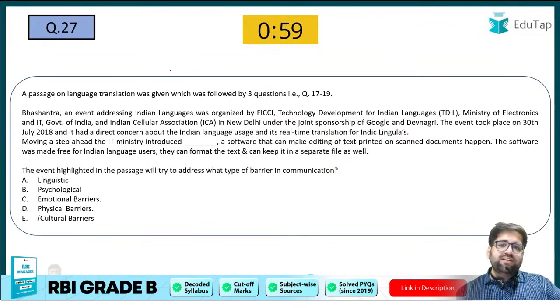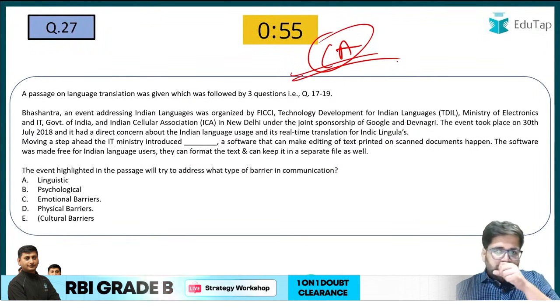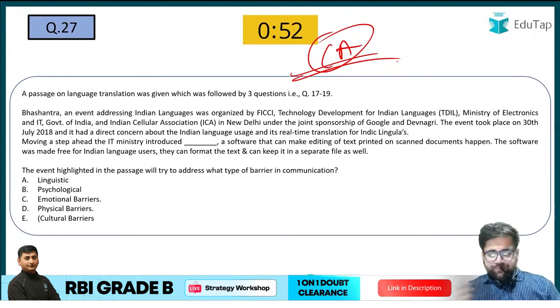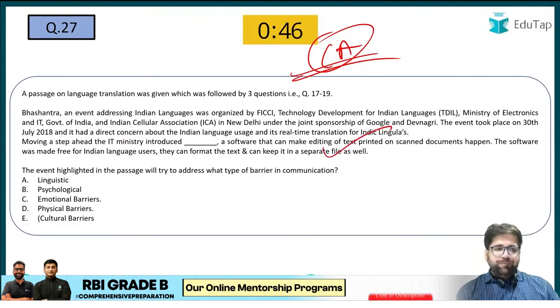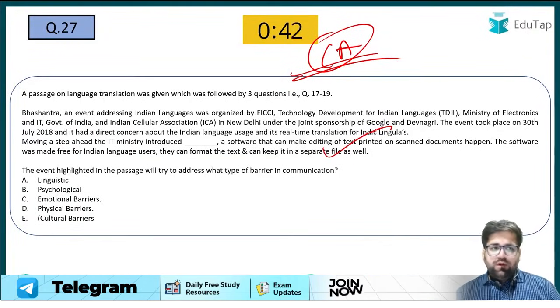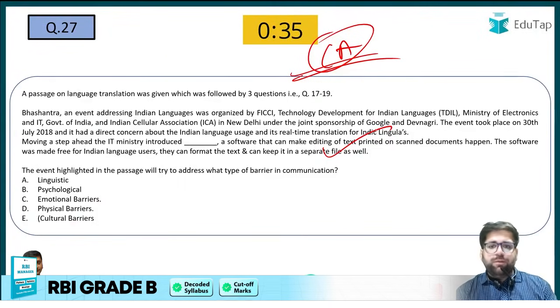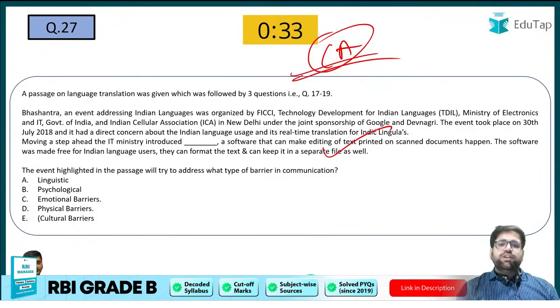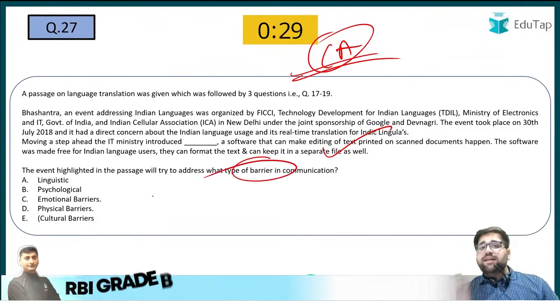Question number 27. This has been clearly based on your current affairs. So even if you are linking your different current affairs to the static part, this particular question could have been solved easily. So you just have to understand what particular passage is talking about. Bhasha Yantra is an event. Sorry. So you have to see that this particular question is talking about a certain type of barriers. We have just discussed barriers in a one marker as well.